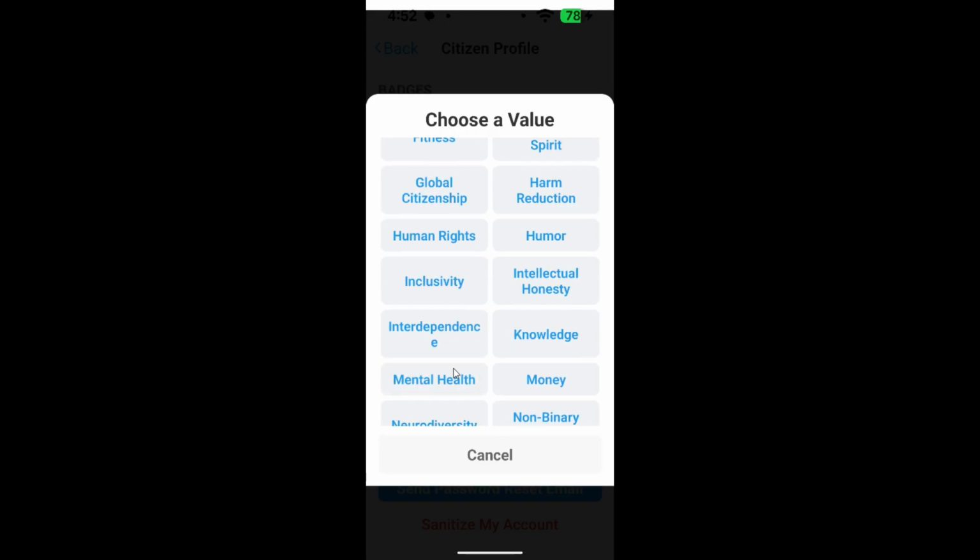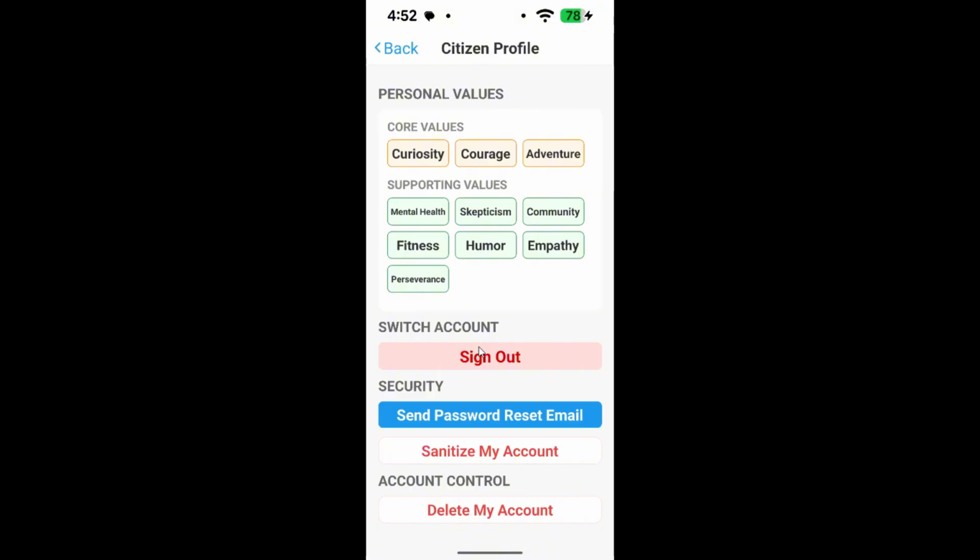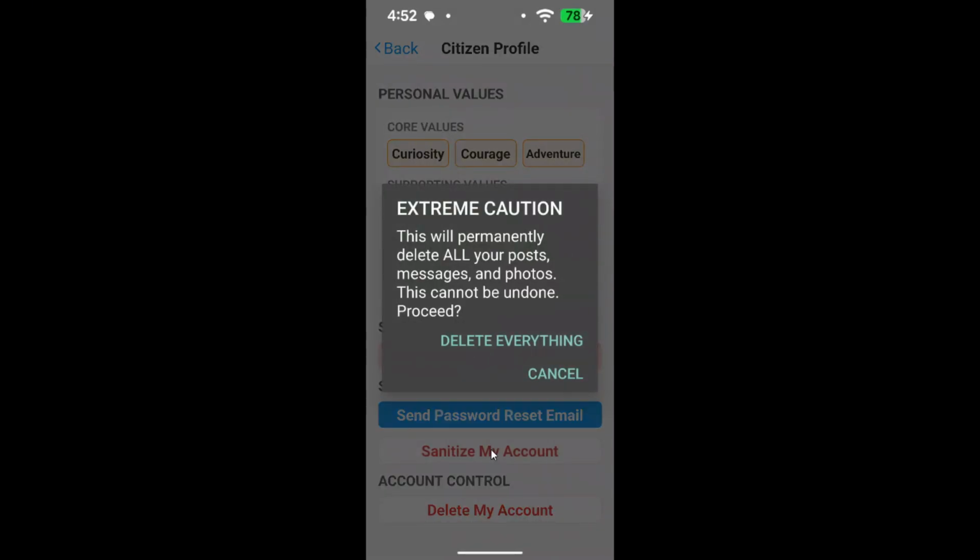Below this are some housekeeping items. You can sign out of this account, you can reset your password, you can delete your account. When you do this, it deletes all of your messages and images and videos. Everything. This is your account. You decide what to do with the data. We won't get in the way. Lastly, we have a button that says sanitize my account.